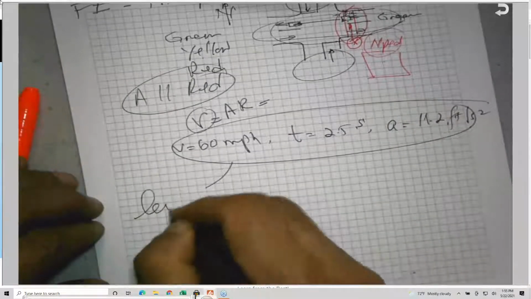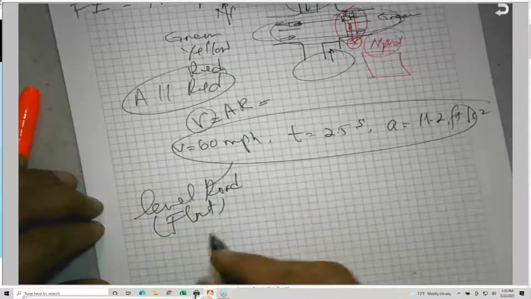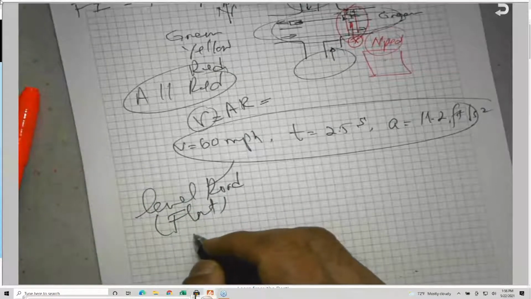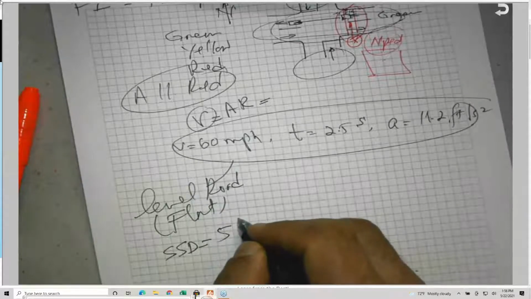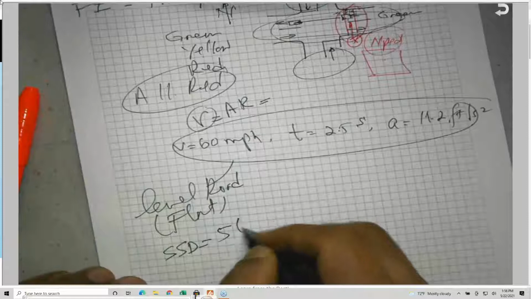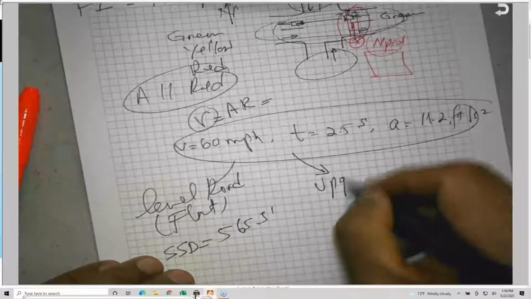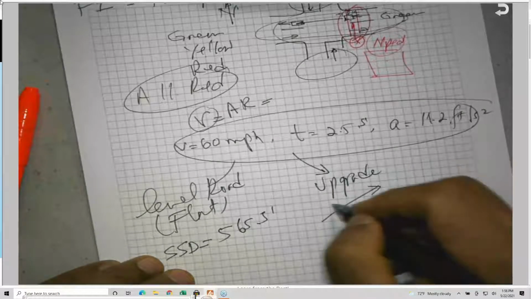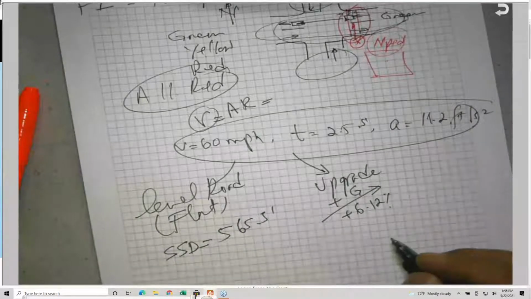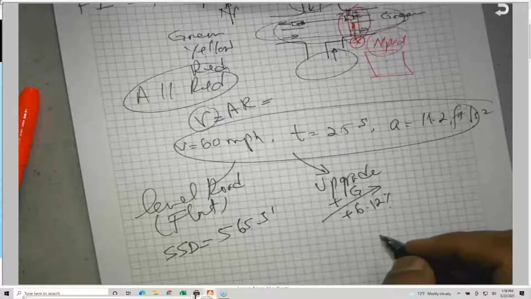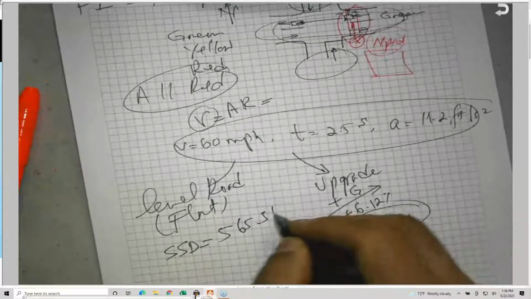For level road or flat, we get a stopping sight distance, SSD, of 565.5 feet. For upgrade, a plus G, and this is plus 6.12%. What did we get? We got 513.9 feet. Check my math, please, just in case.